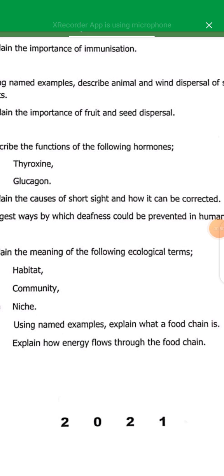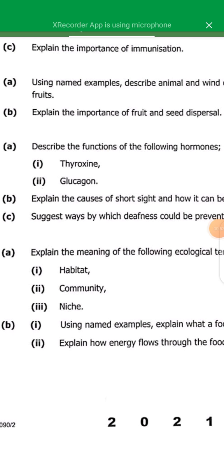Actually, this whole question 10 comes from the topic called ecology. So let me shed more light on ecology. Ecology is the study of the interaction of living things and the environment. There are terms associated with the study of ecology. These terms are ecosystem, population, community, habitat, niche, and species.